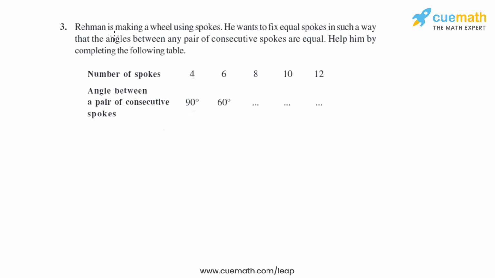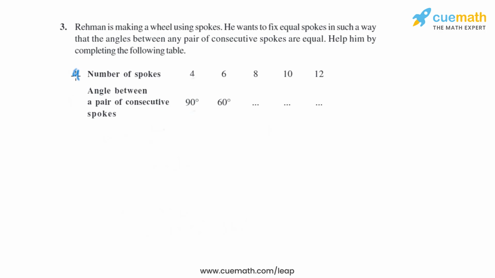Question 3 of this exercise says Rahman is making a wheel using spokes. He wants to fix equal spokes in such a way that the angles between any pair of consecutive spokes are equal. Help him by completing the following table. So these are the number of spokes and these are the angle between a pair of consecutive spokes. As we can see, when we are increasing the number of spokes, the angle between a pair of consecutive spokes is decreasing, which means they are in inverse proportion.